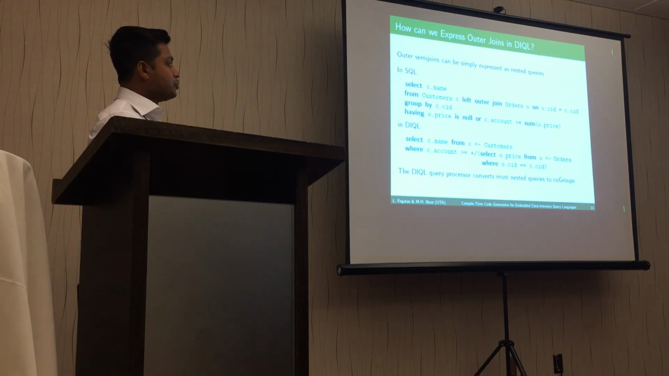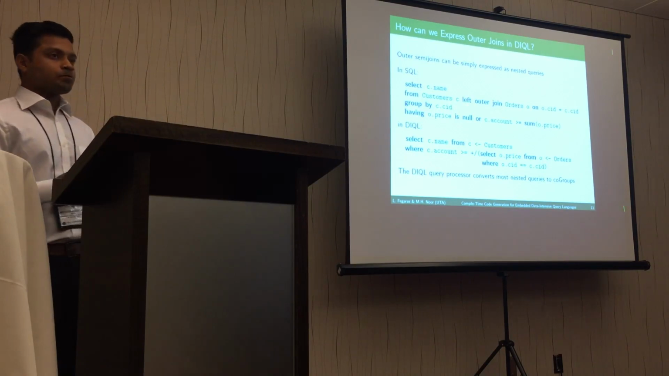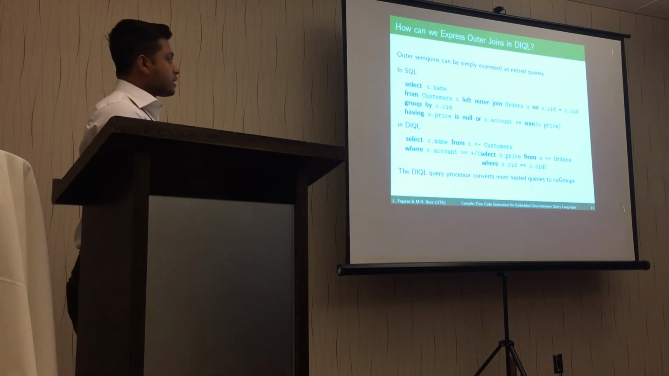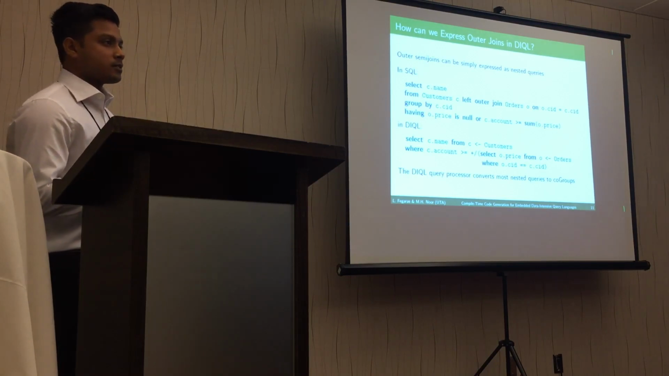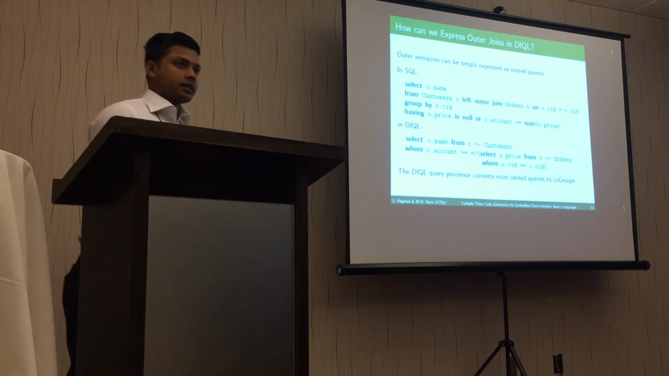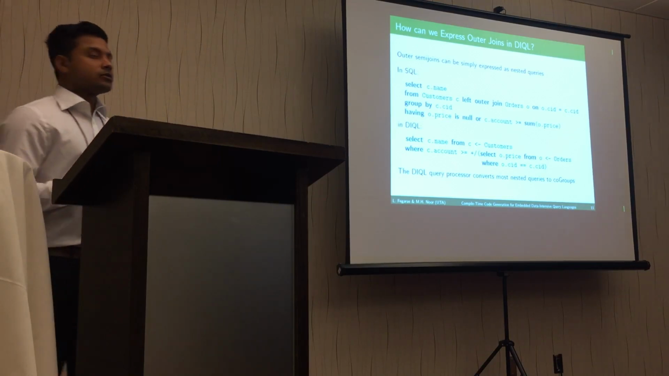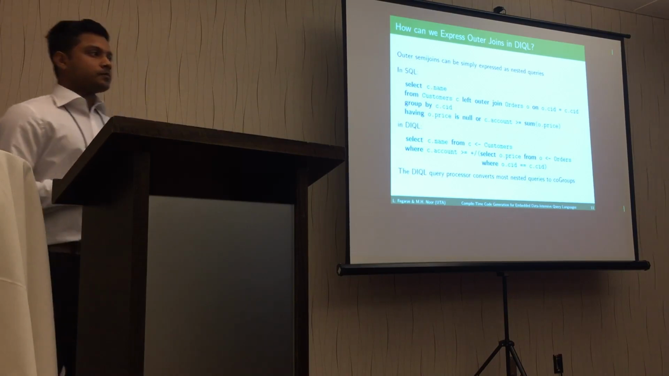So in SQL, what we do is that we outer join the customer table with the order table, and then we group by customer ID. And then we check the condition of whether the account is greater than or equal to the sum of all the order prices of the customer, and we also check if the order price is null. That means the customer didn't order anything, so we can see the name of the customer in the output.